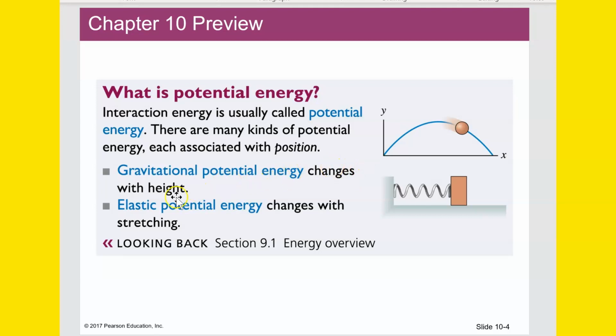So as you get higher above the Earth, or farther from the center of the Earth is another way to put that, you have more and more gravitational potential energy. Another is elastic potential energy, something like a spring, that changes with stretching or compressing the spring.